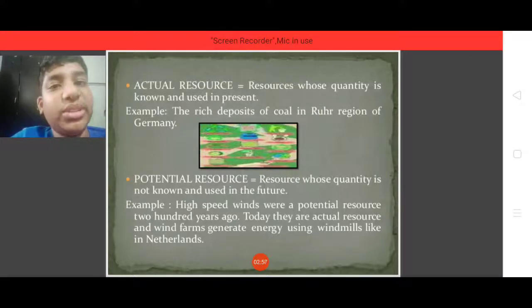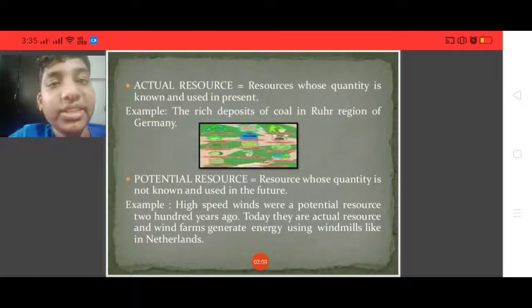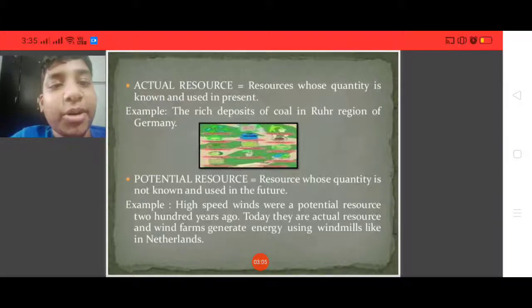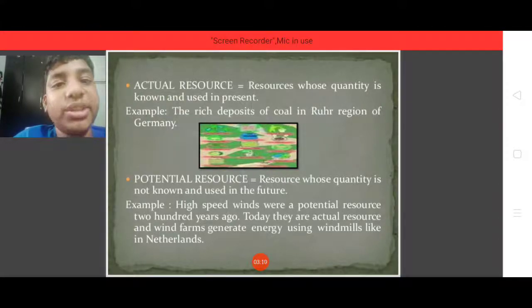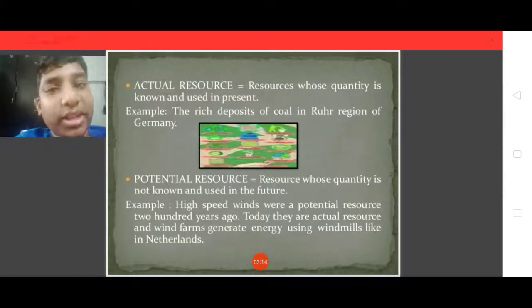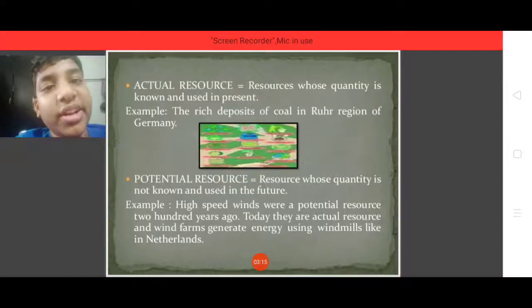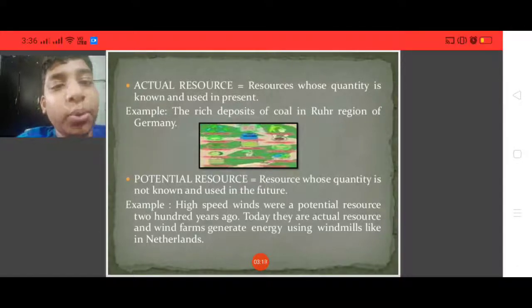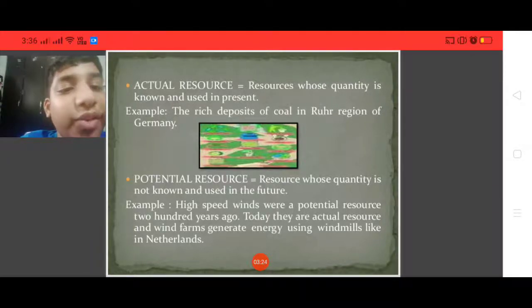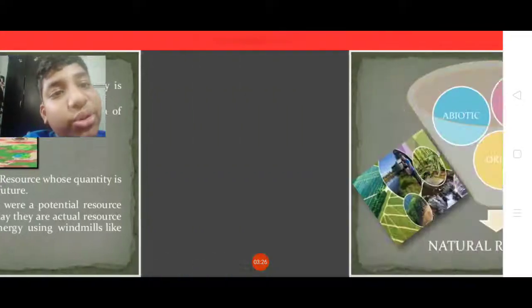Actual resources have been used for thousands of years, so they are common in society. Potential resources are those whose quantity is not known and which will be used in the future. Two hundred years ago, high speed winds were a potential resource and their value was not known. But now in the Netherlands, wind farms generate electricity. So now wind is also an actual resource.